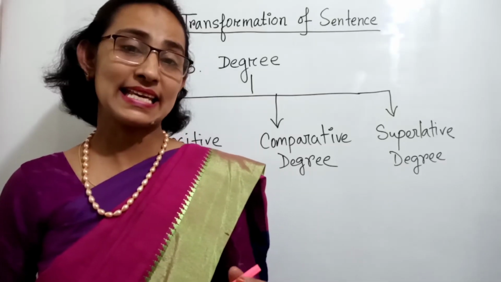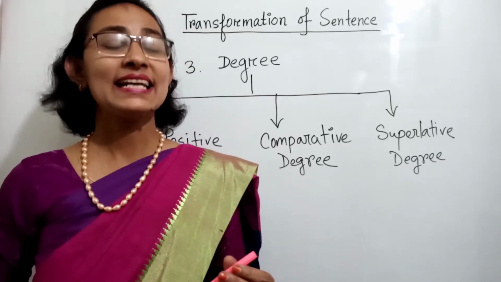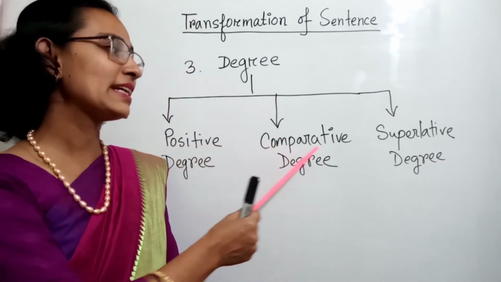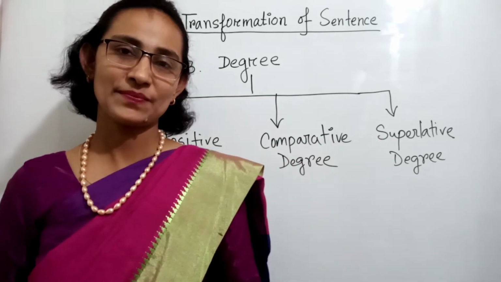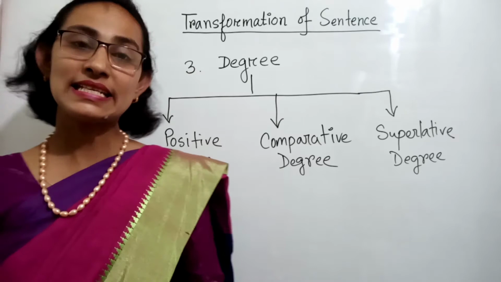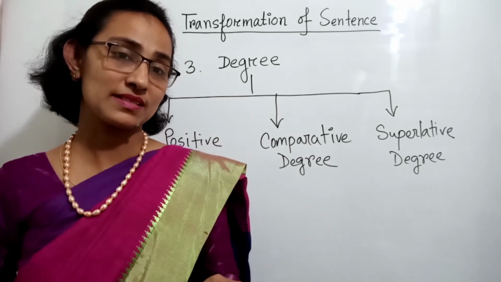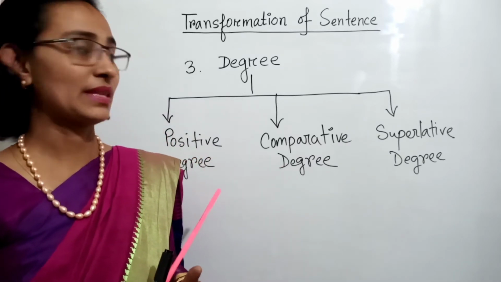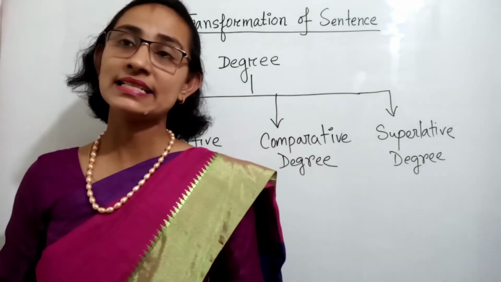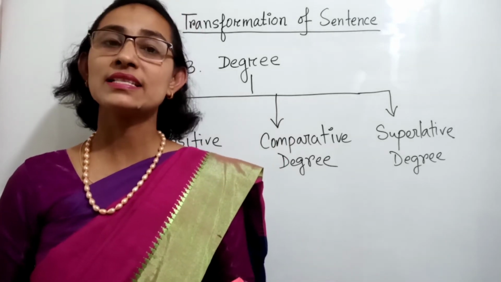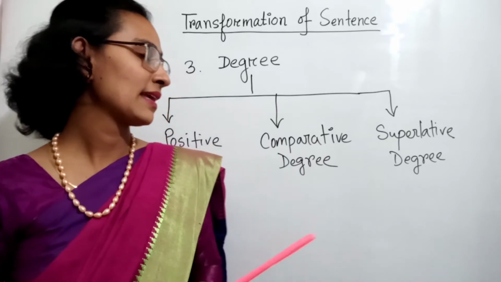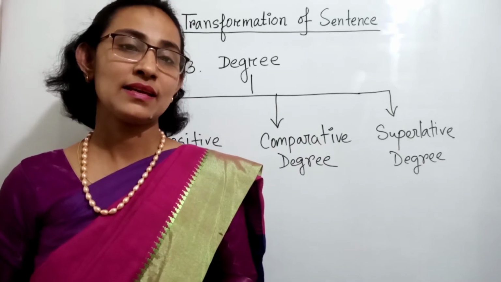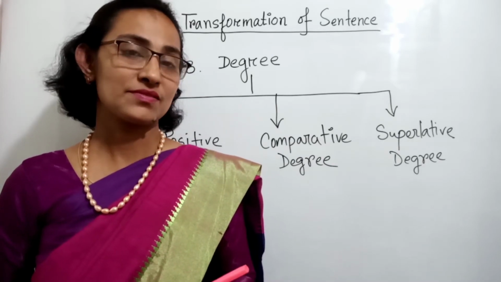My third topic is degree change. There are 3 types of degree. Number 1, positive degree, 2, comparative degree, and 3, superlative degree. Positive degree always indicates the individual quality or quantity of the subject. That means it is the individual quality of somebody or something. Comparative degree indicates the comparison between two things or two groups. Superlative degree indicates the comparison of more than two things, more than two groups, etc.